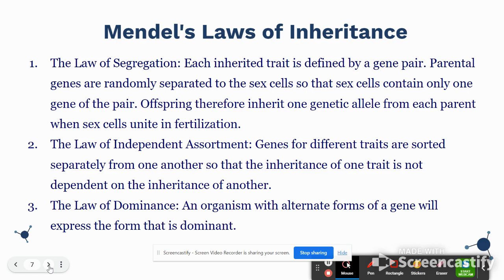The law of independent assortment just says that genes for different traits are sorted separately from each other, so they don't really depend on each other. And the law of segregation tells us that each inherited trait is defined by a pair of genes. You get one gene from each of your biological parents that get passed on through the sex cells, the egg and the sperm.